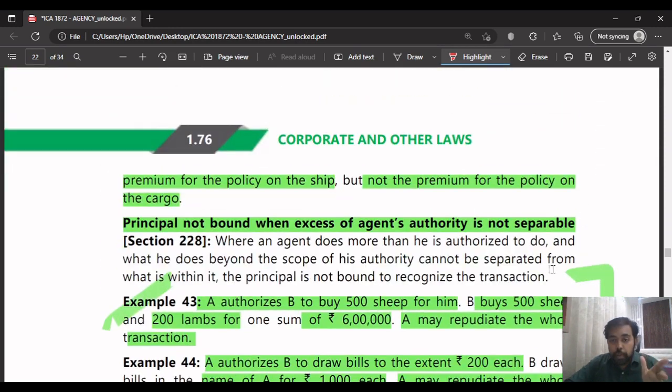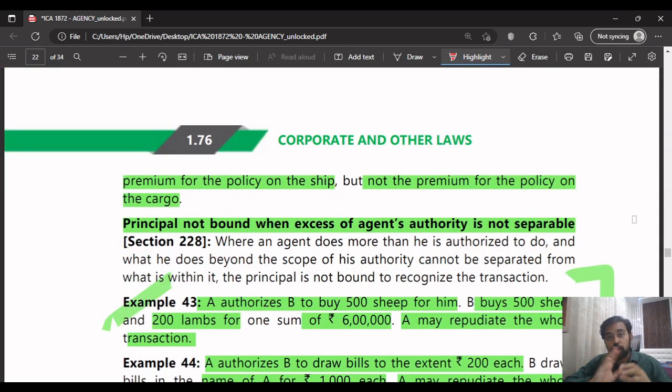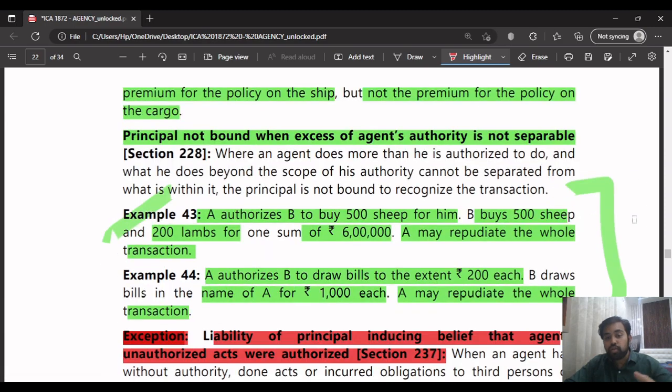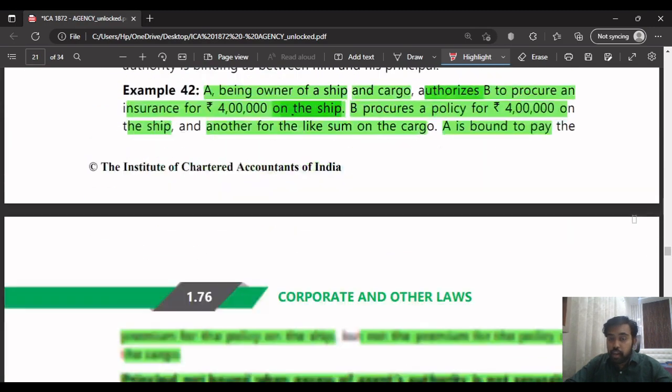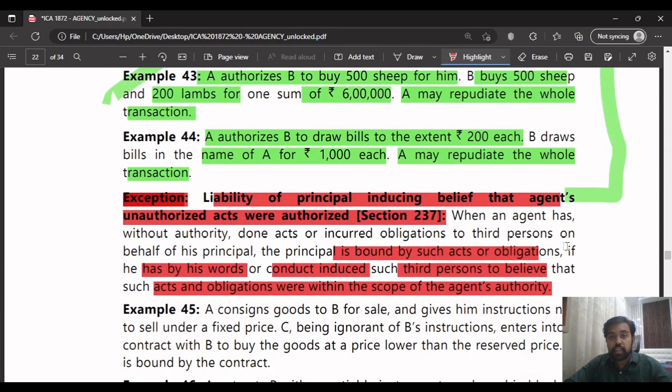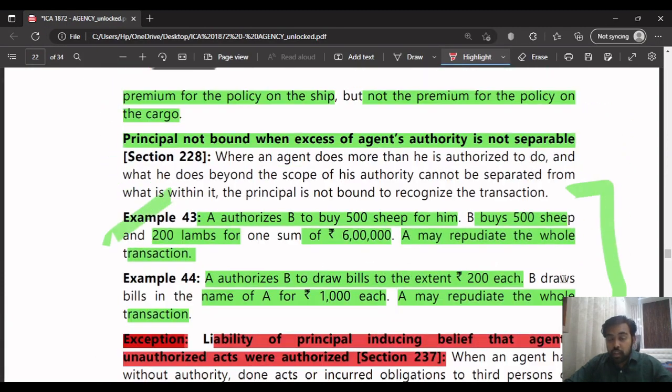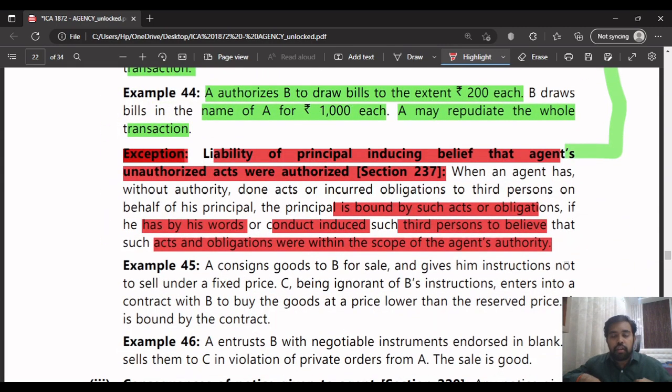In the earlier cases, if the act was not within his authority, the principal said that I'll reject the entire contract, or that I'll separate it. But in this exception, even if the agent has done an act which is beyond his authority, the principal says that I will accept it. By his words or by his conduct, he is saying to other parties that it was within his authority only, that I had only told the agent to do that particular act. That's what he is saying by his manners, by his behavior, by his words.